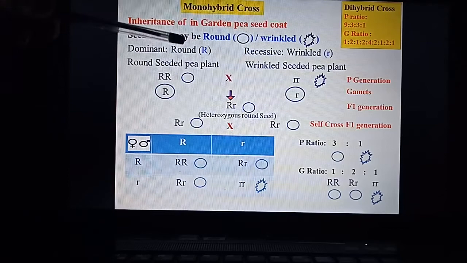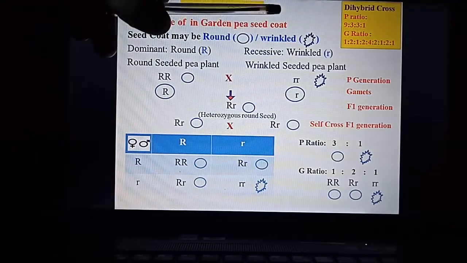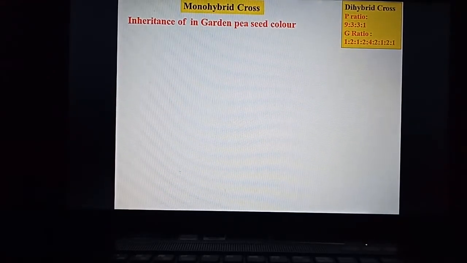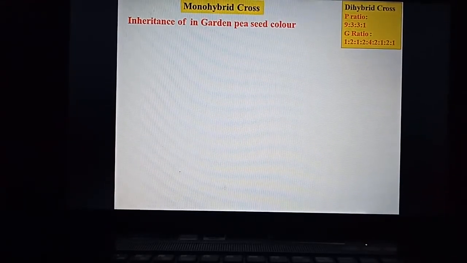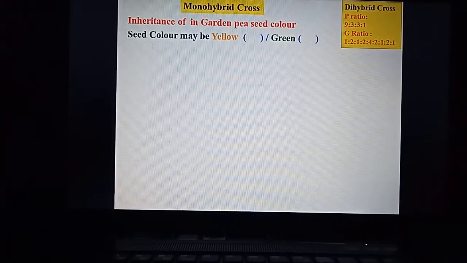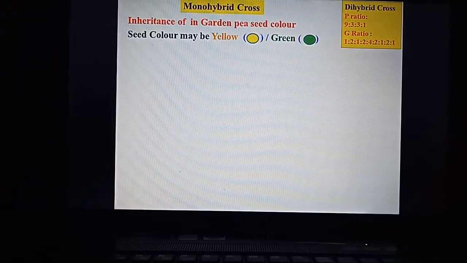Similarly, we'll perform this in the case of color of the seed also. So now we are trying to understand the second character, that is inheritance of garden pea seed color. The seed color may be yellow or green.